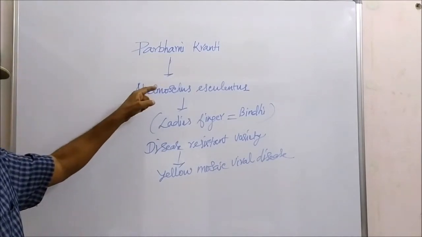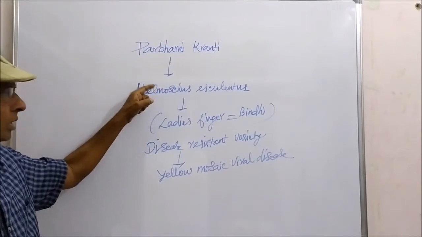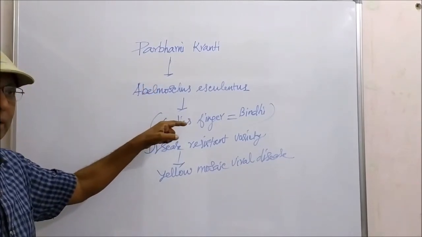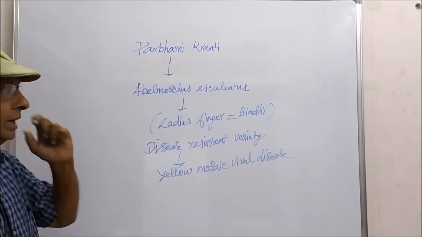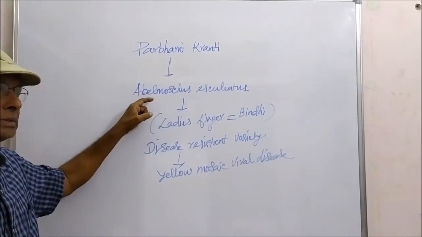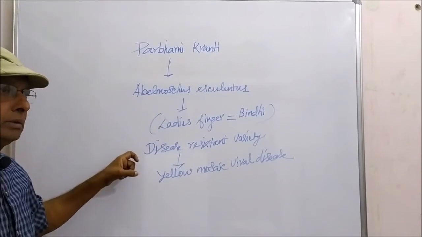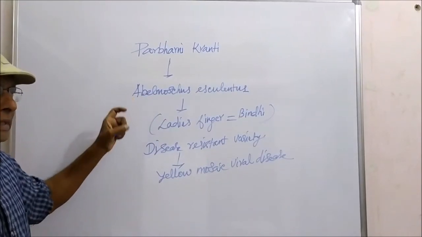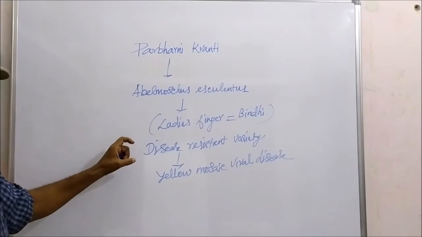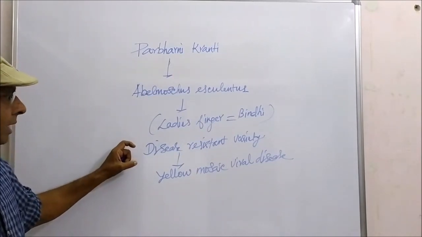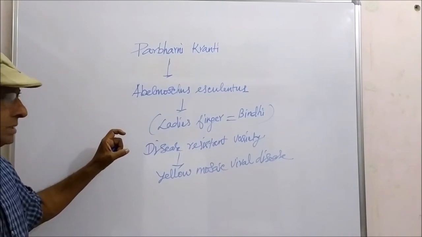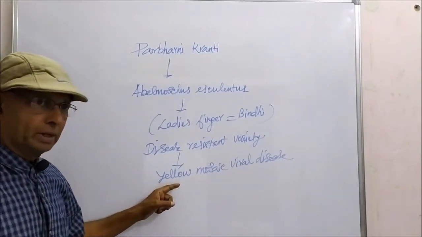When Abelmoschus esculentus, commonly called lady's finger or bhindi, is crossed with a high-yielding variety of Abelmoschus esculentus, the hybrid of the cross is a superior quality one that contains all the resistance power, and that is resistant to yellow mosaic viral disease.